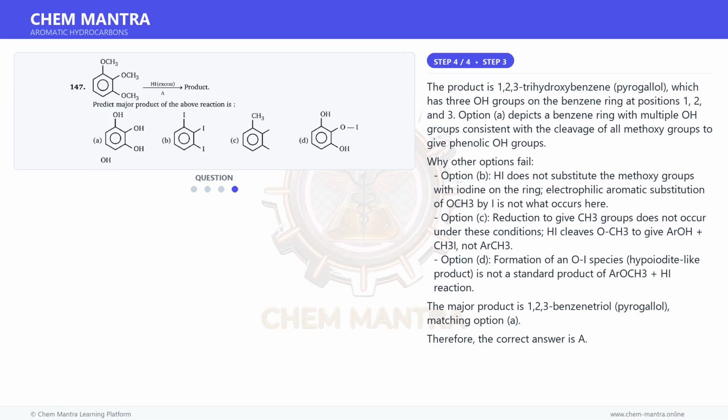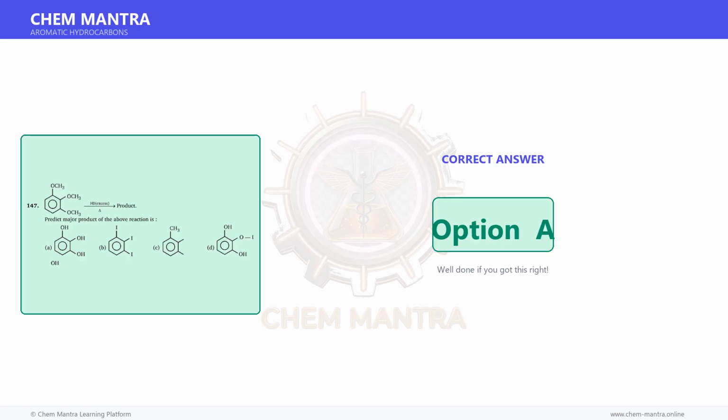Option D. Formation of an OI species, a hypoiodite-like product, is not a standard product of the ArOCH3 plus HI reaction. The major product is 1,2,3-benzenetriol, pyrogallol, matching option A. Therefore, the correct answer is option A.